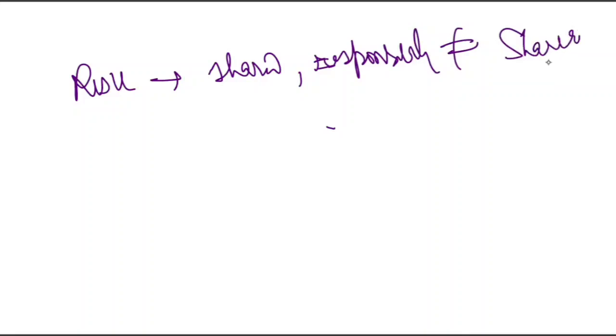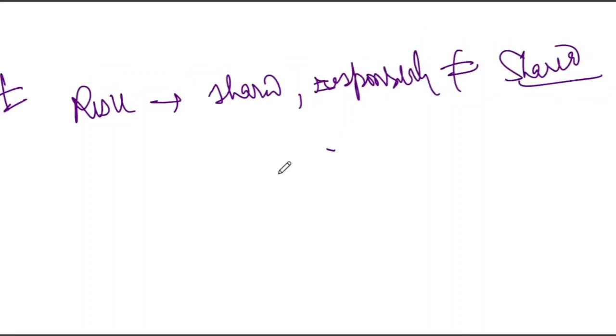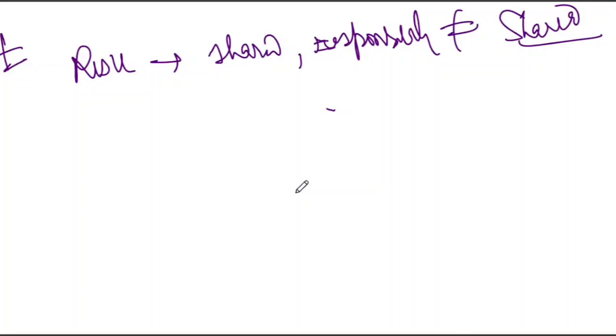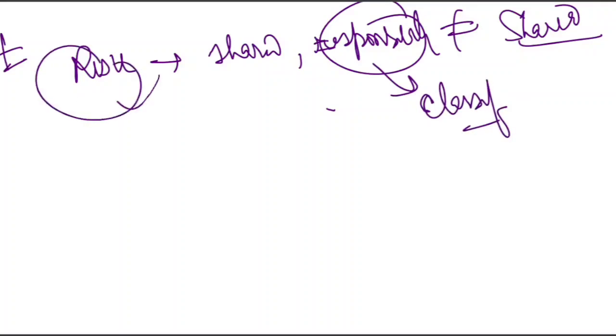Or remember that in IBPC with risk sharing, loss is shared, classification is never shared. So responsibility means what? Responsibility means classification. You never share the classification, you share the risk. So what we have discussed regarding IBPC, let me just summarize the point.